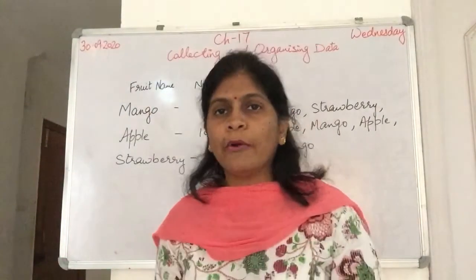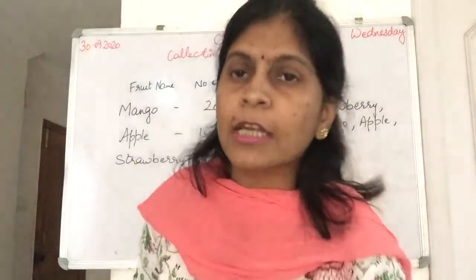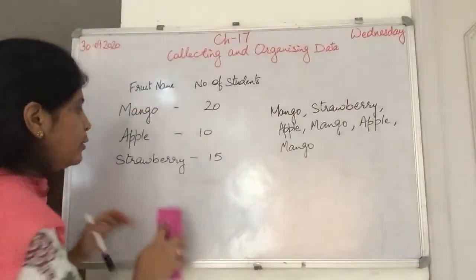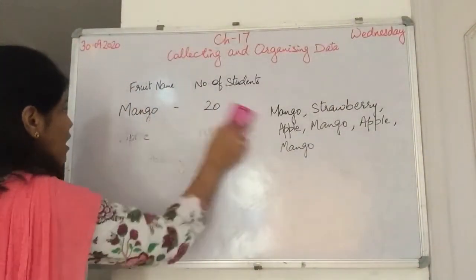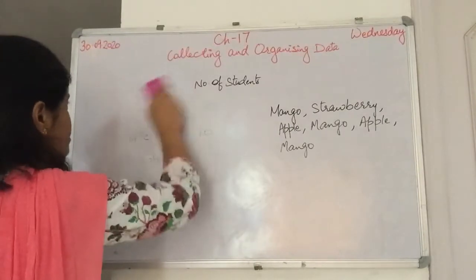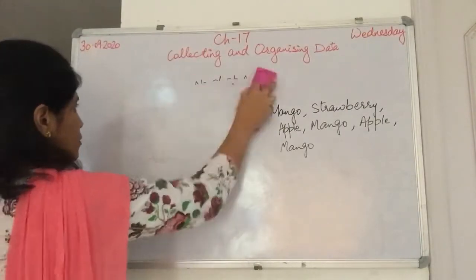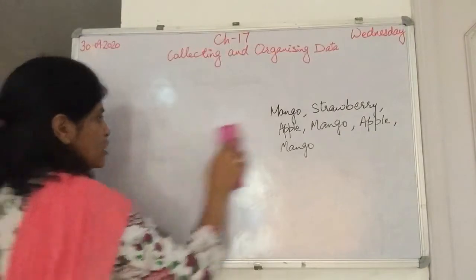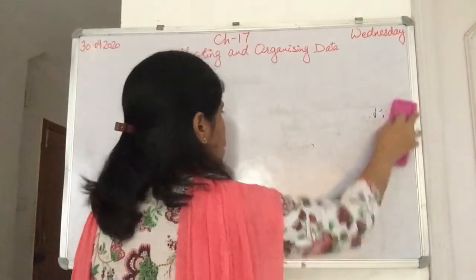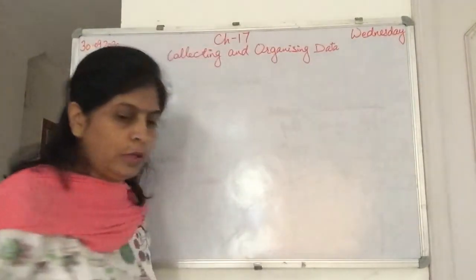Now let's talk about range. Range is nothing but the difference between the smallest and the highest value, or we can say the lowest observation and the highest observation.